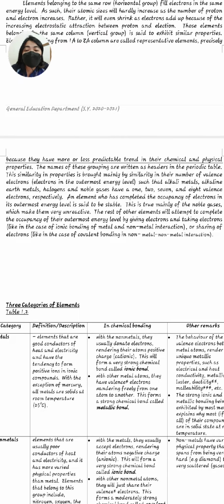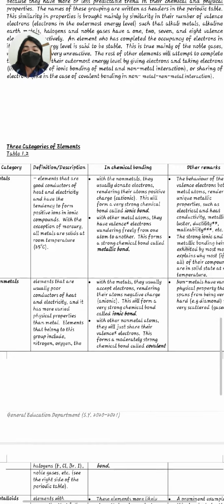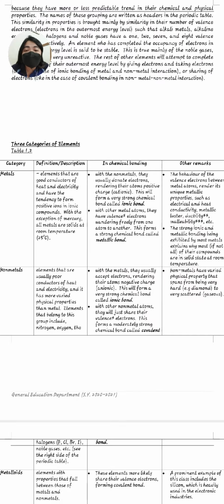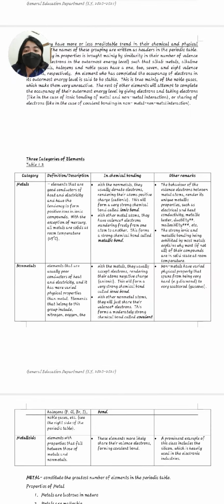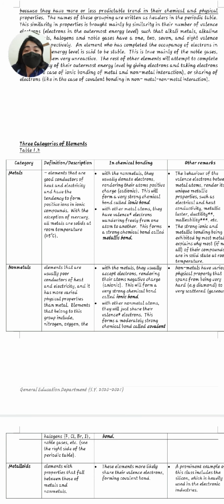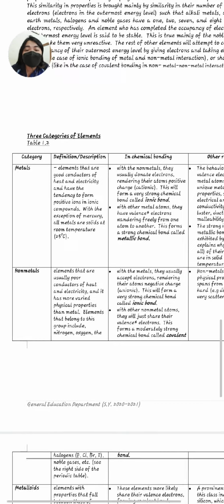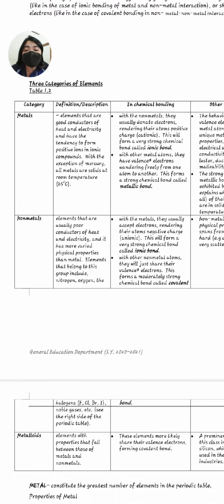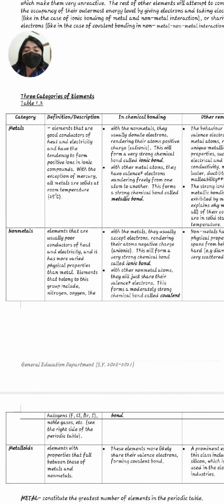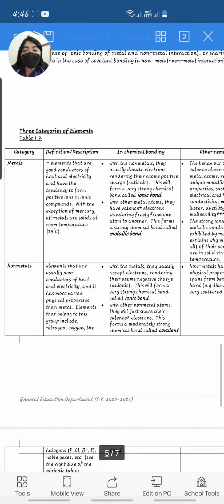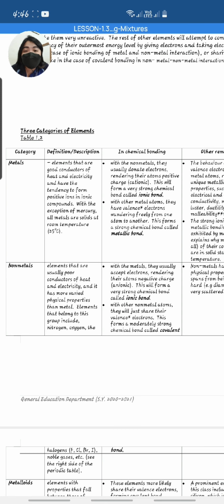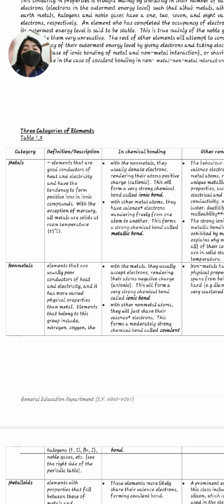So let's proceed to the three categories of elements. I will be giving you the description and the definition of it. We have the summarization of metals, non-metals, and metalloids. Metals are defined as elements that are good conductors of heat and electricity and have the tendency to form positive and ionic compounds.